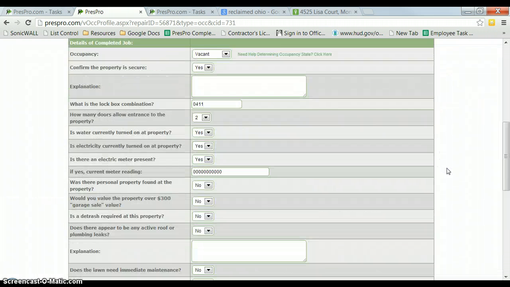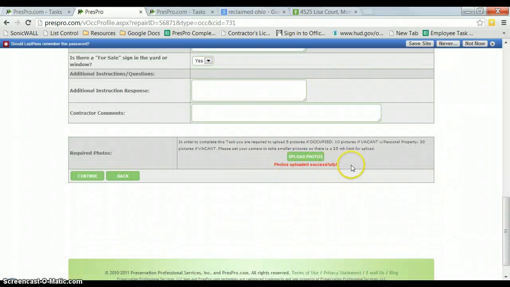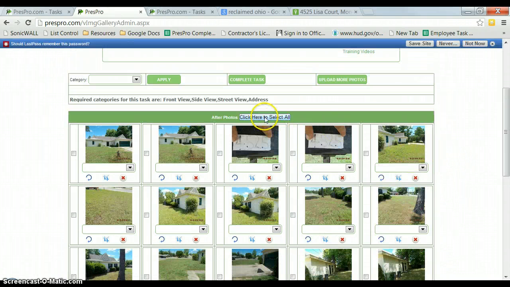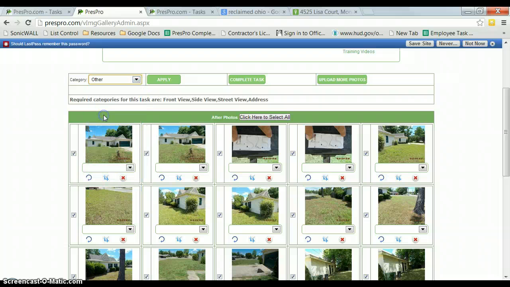Okay, and we scroll down and it says photos uploaded successfully, so we click continue. And instead of having to label all these individually, click this button here that says click here to select all, and then go to the category drop down box and select other, and then click apply, and that labels all of them. And the required categories that we do need to label are front view, side view, street view, and